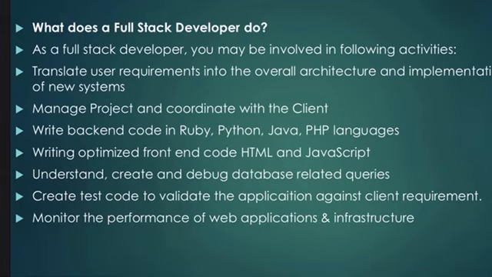Now, create test code to validate the application against client requirements. 100%. Once you develop the particular product, you need to debug it and test it, to see whether it meets all the requirements given by the customer. We are going to write test code for that also. For one product we write 10 to 15 test cases. We check the product, and once it is validated, only then are you going to deliver it to the customer. Otherwise you will be redeveloping, or doing some patchwork on the code, until it meets the requirements.